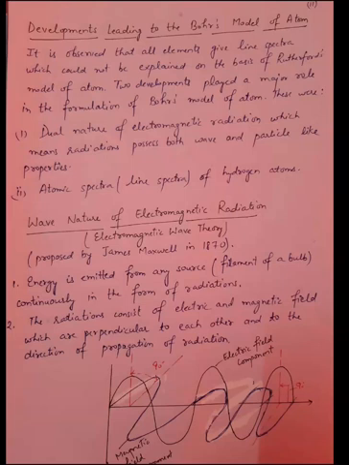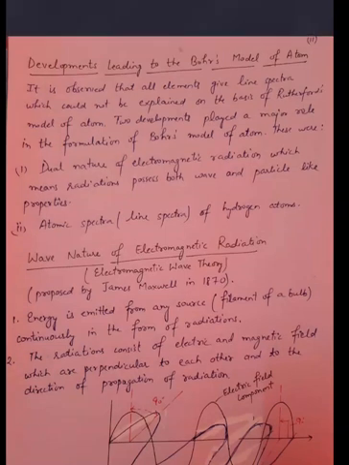Dual nature of electromagnetic radiations was not discussed by Rutherford. Dual nature of electromagnetic radiations means radiation possesses wave nature as well as particle nature, and that was not discussed by Rutherford. Secondly, line spectra of hydrogen atom was not discussed by the Bohr model. So these limitations we can say are the developments leading to the Bohr model of atom. We will discuss the Bohr model later on.